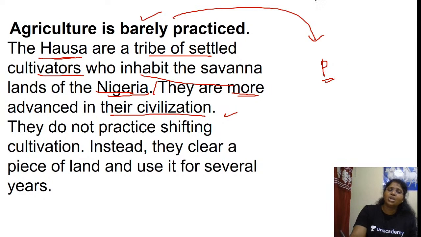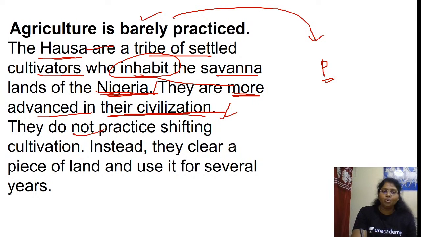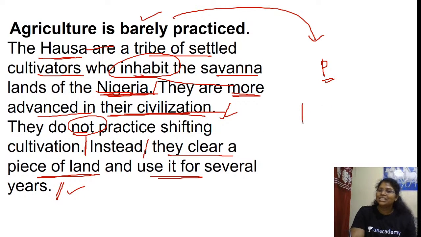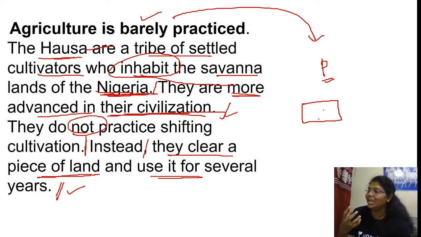Okay, the Hausa are a tribe of settled cultivators who inhabit the savanna lands of Nigeria. They are more advanced in their civilization. They do not practice shifting cultivation. Instead, they clear a piece of land and use it for several years. Okay, the shifting cultivation. What is shifting cultivation? They clear a land, they do the cultivation, they do not know how to maintain that land. They don't let the land lie fallow, or do crop rotation, they don't maintain the fertility of the land, of the soil.